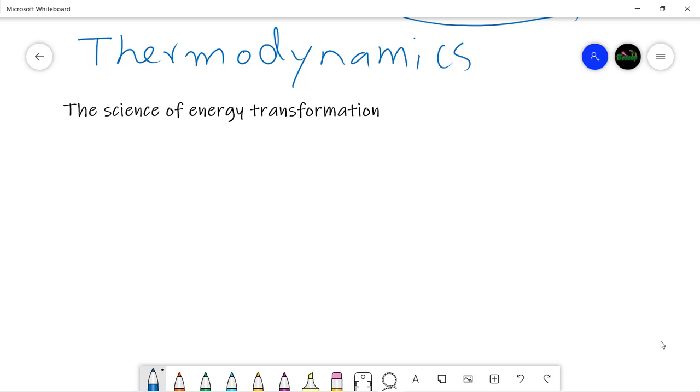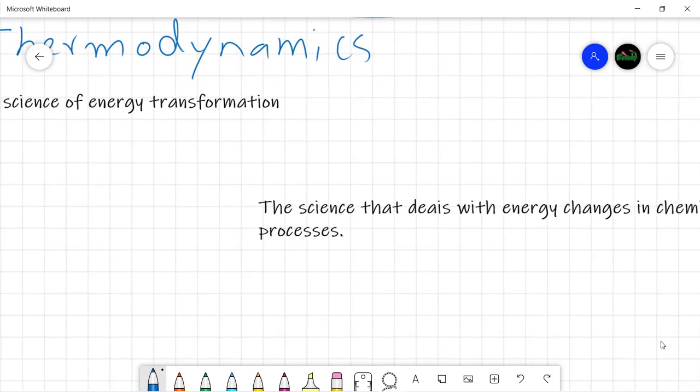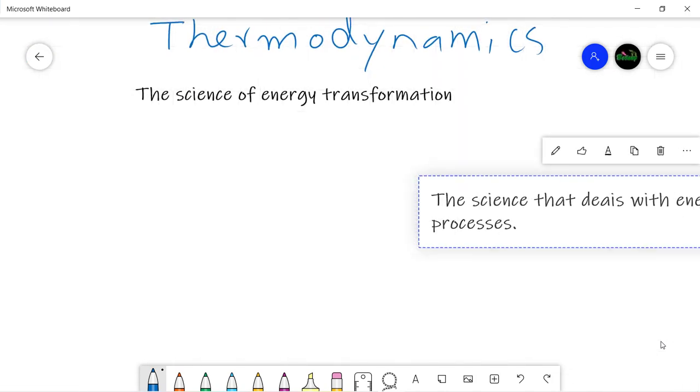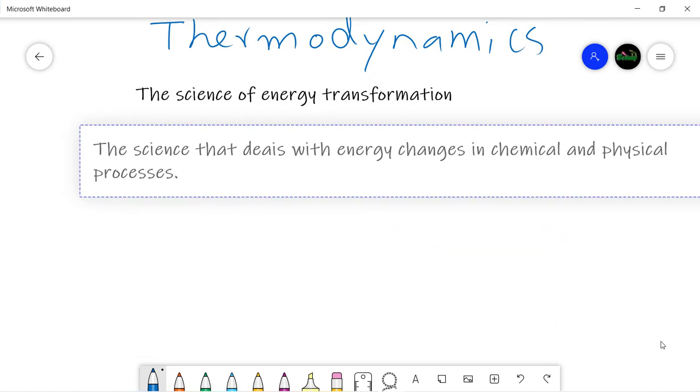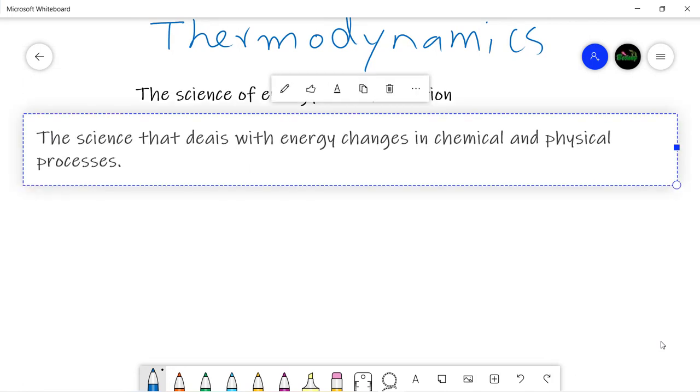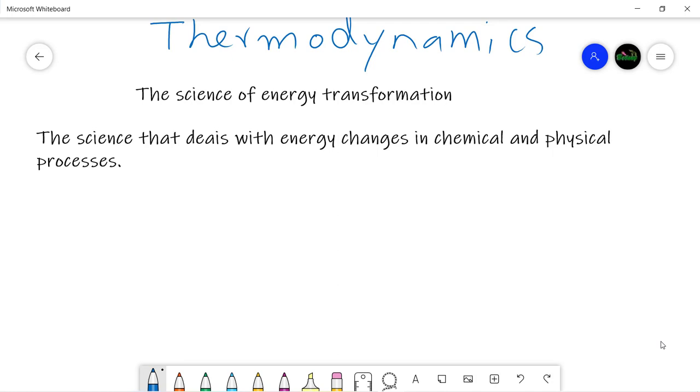So in thermodynamics, we study the transformation of energy. Here is another definition: this is a science which deals with energy changes in two basic processes, chemical as well as physical. So it is the science that deals with energy changes in various physical and chemical processes.